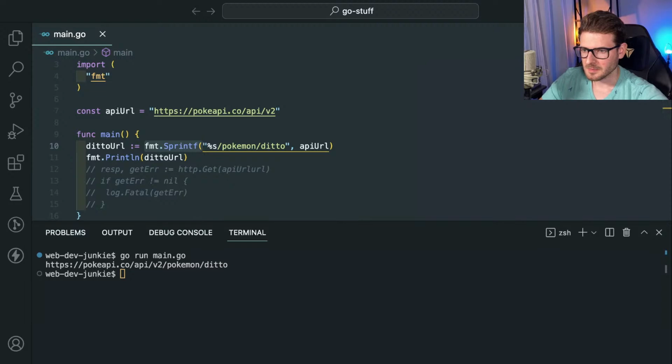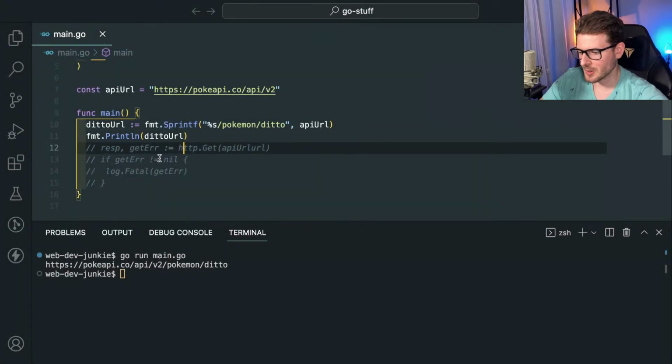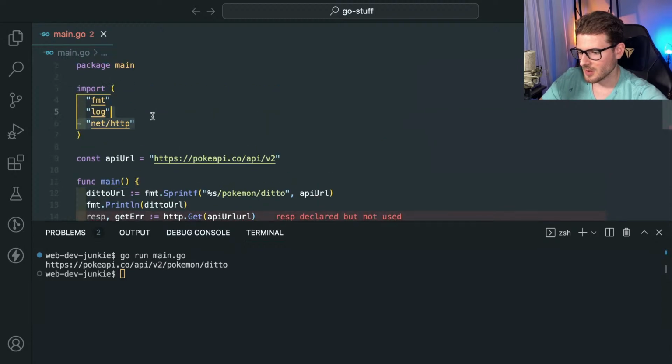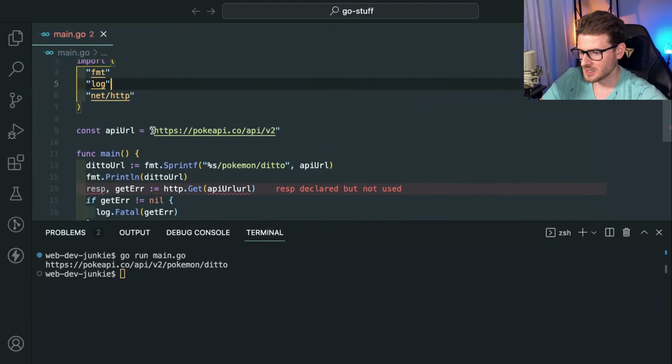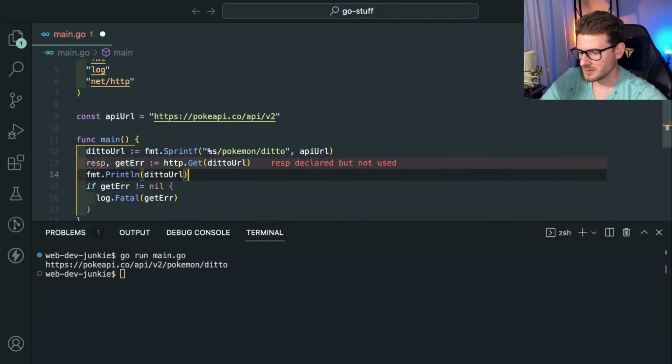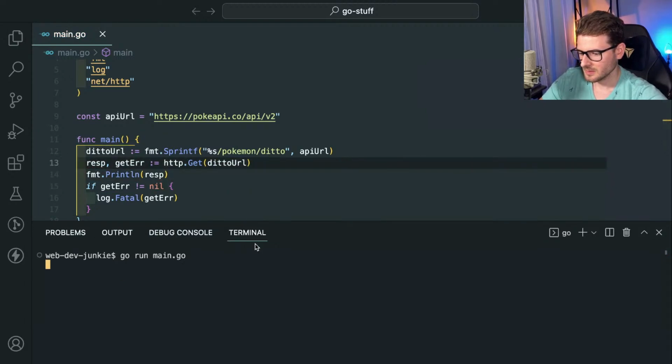All right, so now I want to actually do this GET request, right? So let's just go ahead and uncomment this code. And we are going to save it. So it'll auto import that net/http package. And we're going to go ahead and say that Ditto URL. And let's just print out the response. What do we get back?